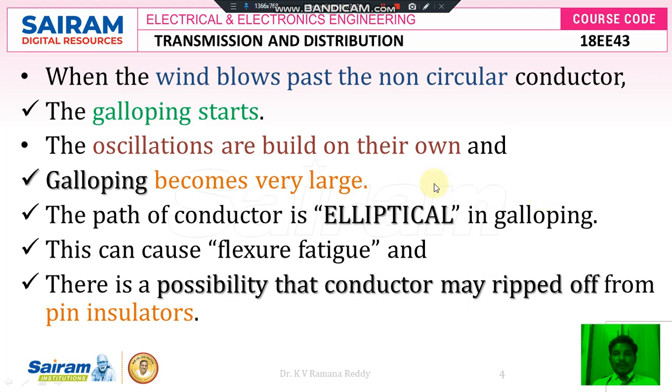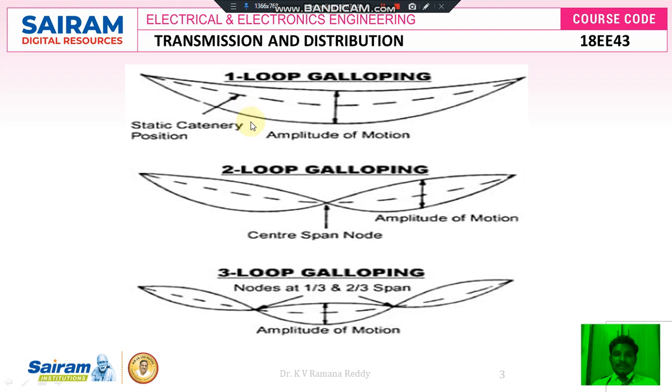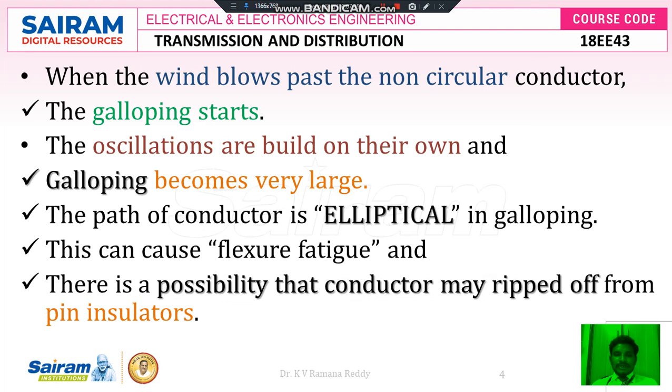Anyhow, the gallopings take place because of high wind velocity. So when wind blows past the non-circular conductor, the galloping starts. That means before it is subjected to high wind velocity, there is no galloping. Once it is subjected to high wind velocity, there exist galloping structures. The galloping starts means the oscillations build on their own and the galloping becomes very large. The path of the conductor becomes elliptical in galloping.